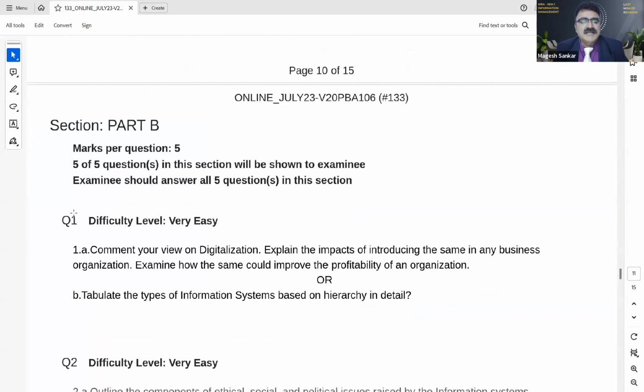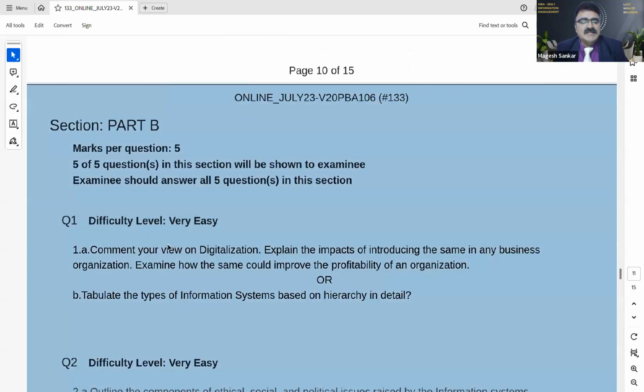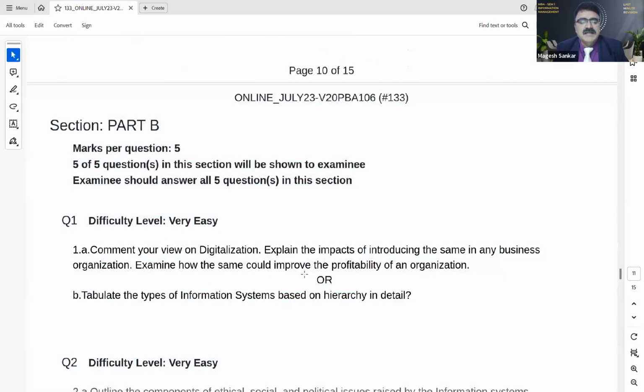So for example, let us take Q1. Now you can see the difficulty level, very easy. Now they have asked the question 1A, 1B. Now you can see the word OR, which means either-or pattern. Some of you would have studied your UG long back, and might have forgotten the examination pattern, maybe for 10 or 15 years. I don't know about your age. So I request all of you to see this either-or pattern, in the sense question 1A, 1B. You need to answer either 1A or 1B. You need to select only one between these.